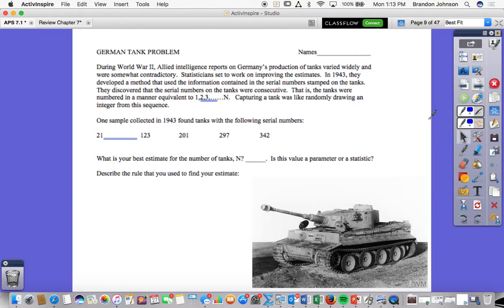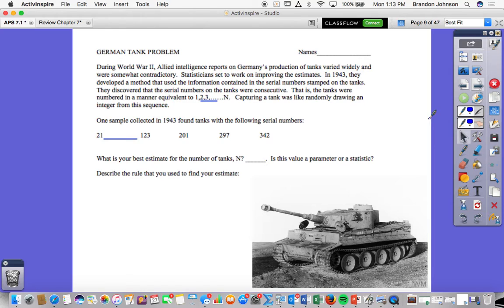What we're trying to do is see which is the best group. We can determine who is the best group because if X bar is closest to my true parameter, the team that comes the closest is the team that wins or has the best rule. But there's no wrong answer.